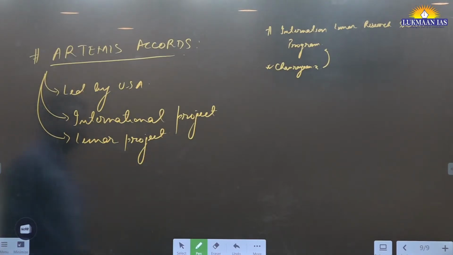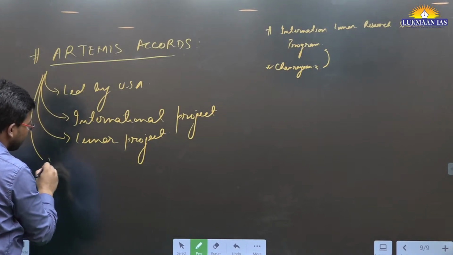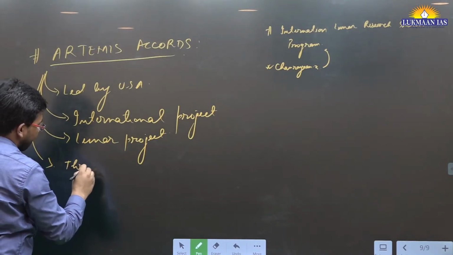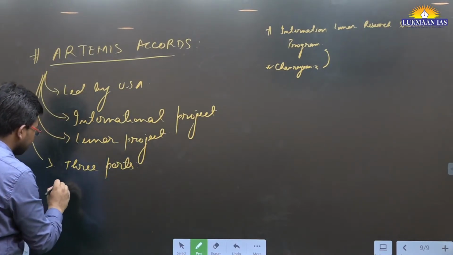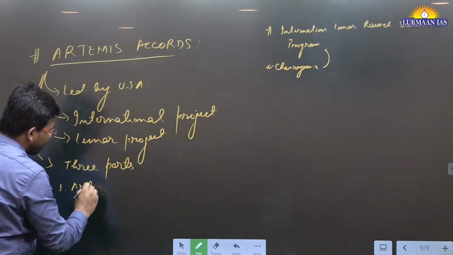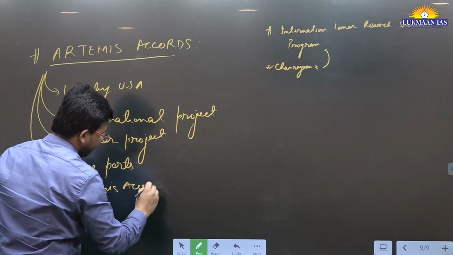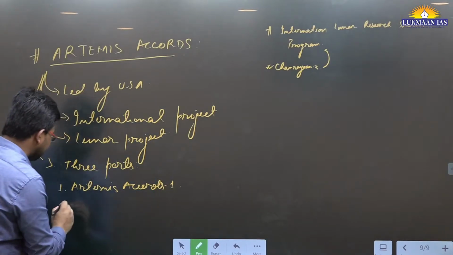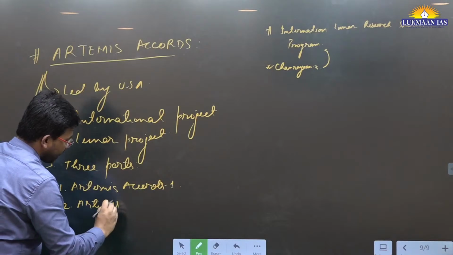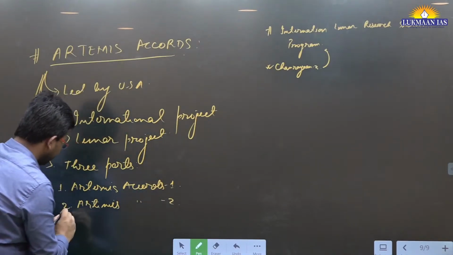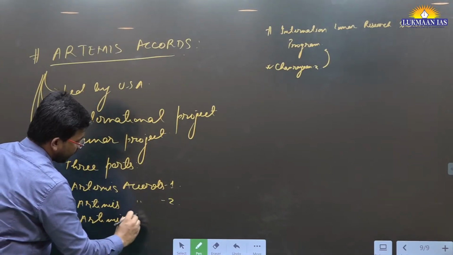Now we need to understand that the Artemis Accords has 3 parts. What are those 3 parts? Number 1 is known as Artemis Accords 1. Second is known as Artemis Accords 2. Third is Artemis Accords 3.